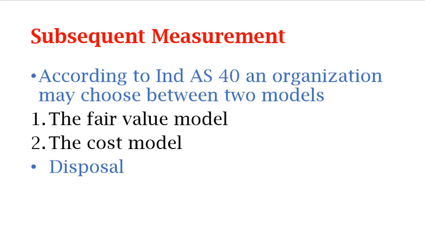So when it comes to disposal, an investment property should be derecognized on disposal, or when the investment property is permanently withdrawn from use and no future economic benefits are expected from its disposal. So when is an investment property considered as disposed? When it is totally derecognized, when there is no hope that it would generate a future economic benefit out of it, when there is no proper income, no net proceeds that you are receiving out of it, then such property will be disposed.